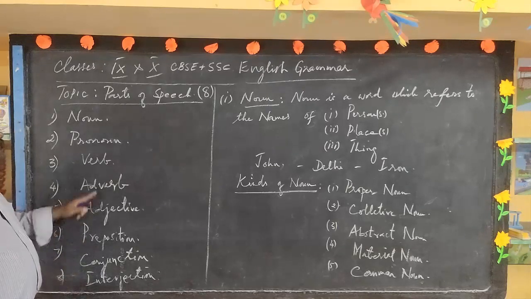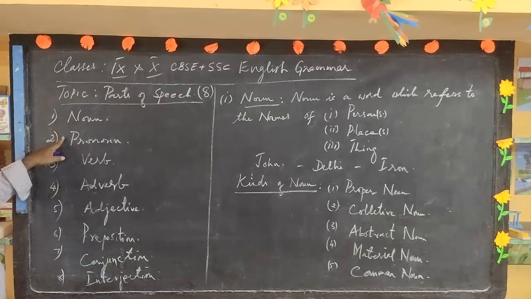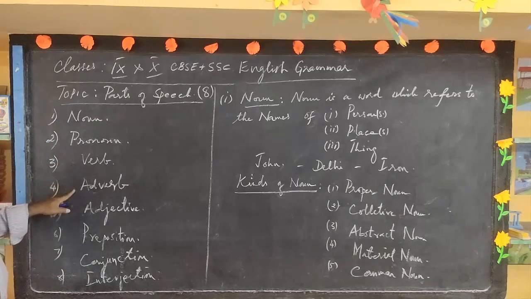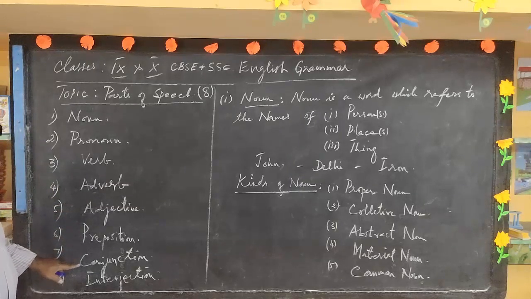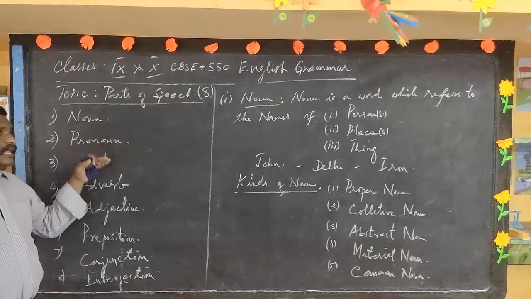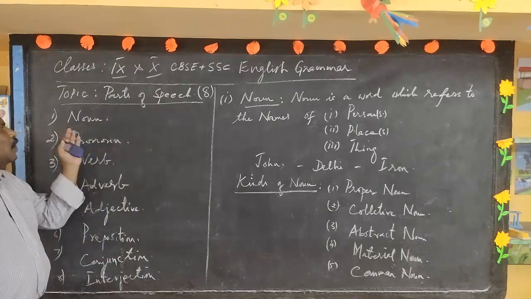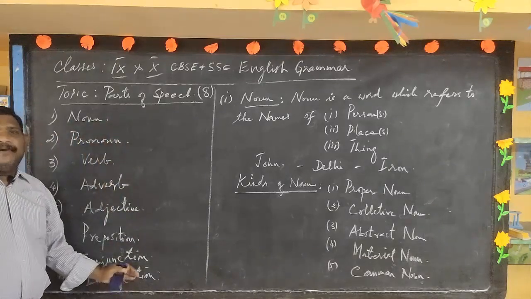I repeat again: noun, pronoun, verb, adverb, adjective, preposition, conjunction and interjection.